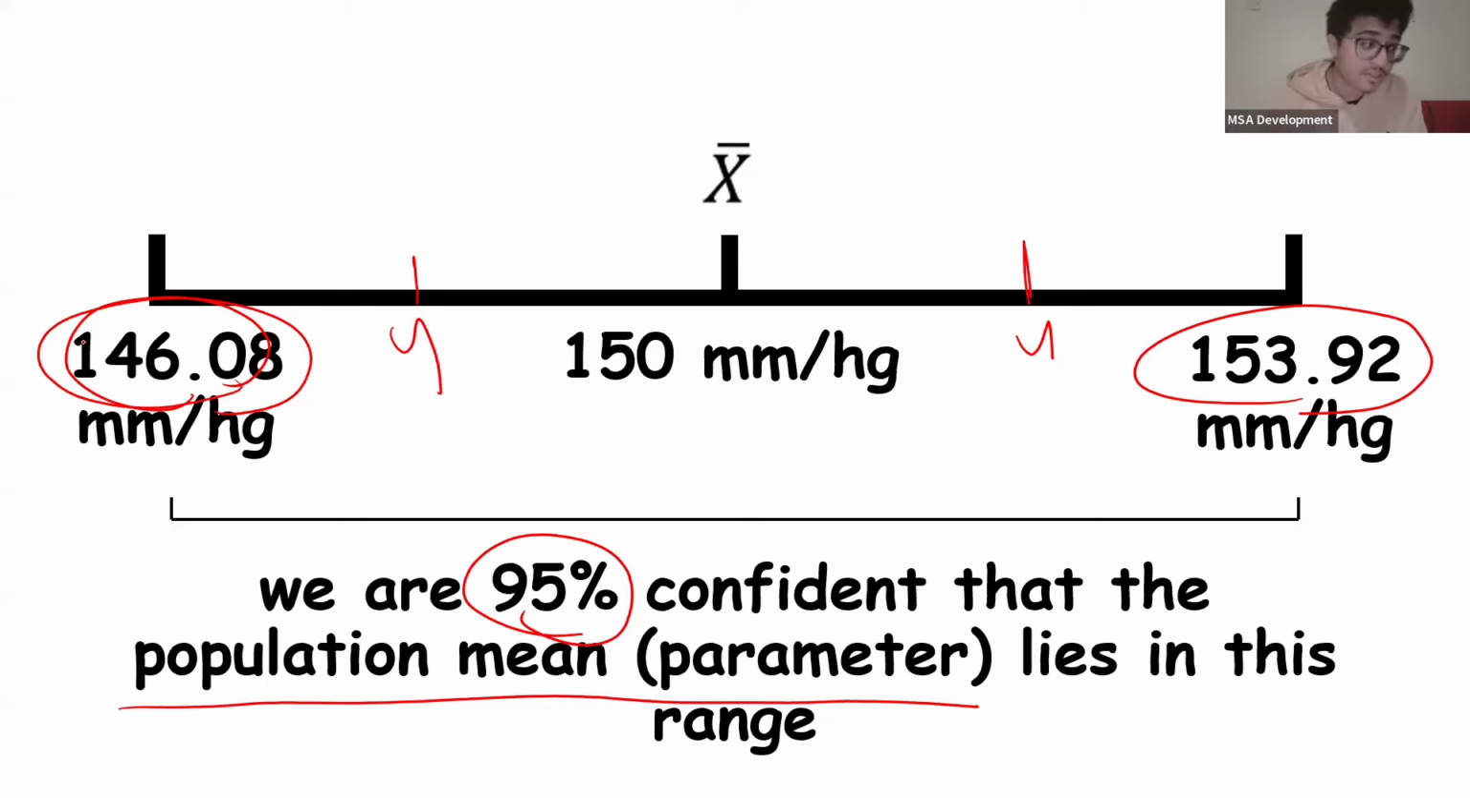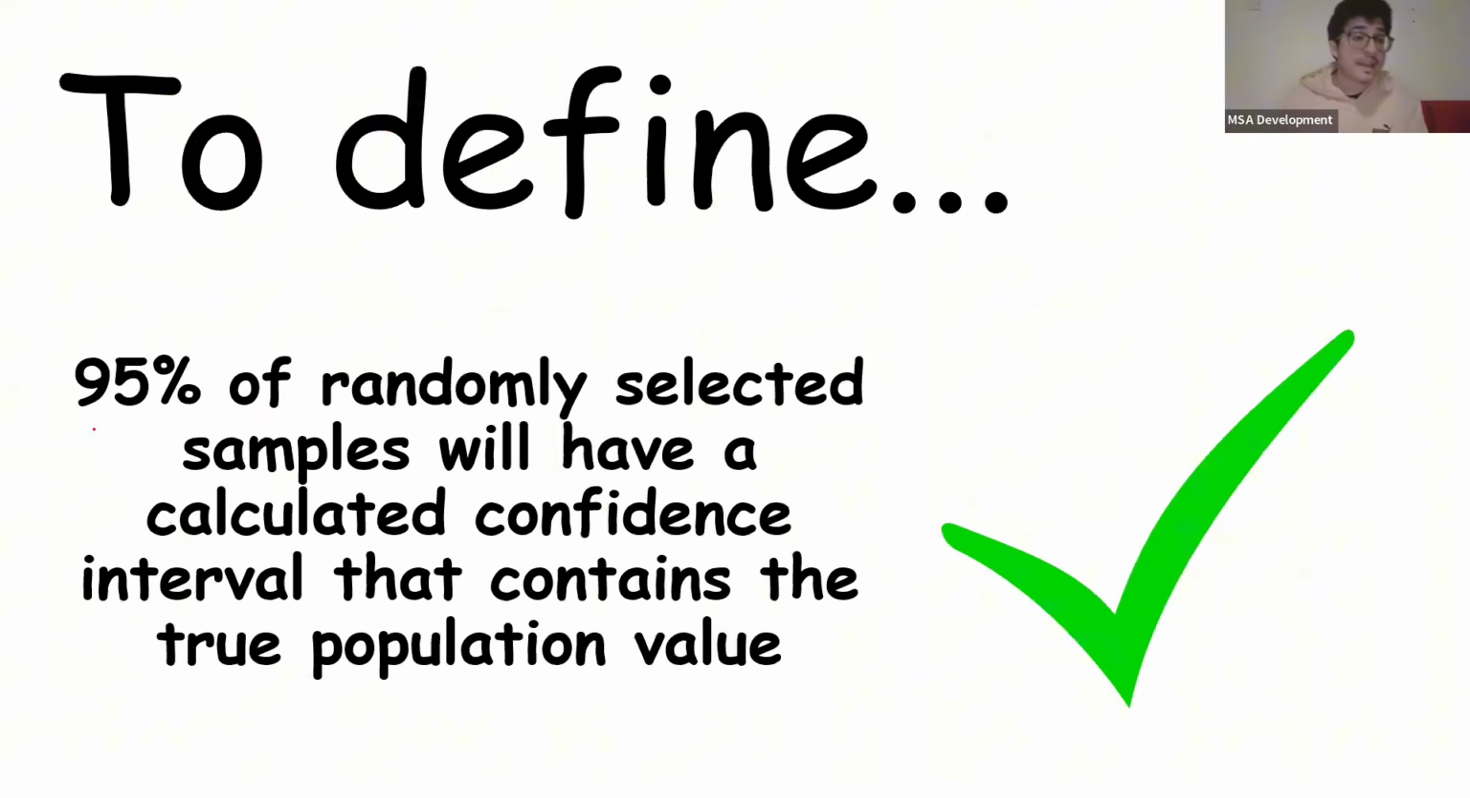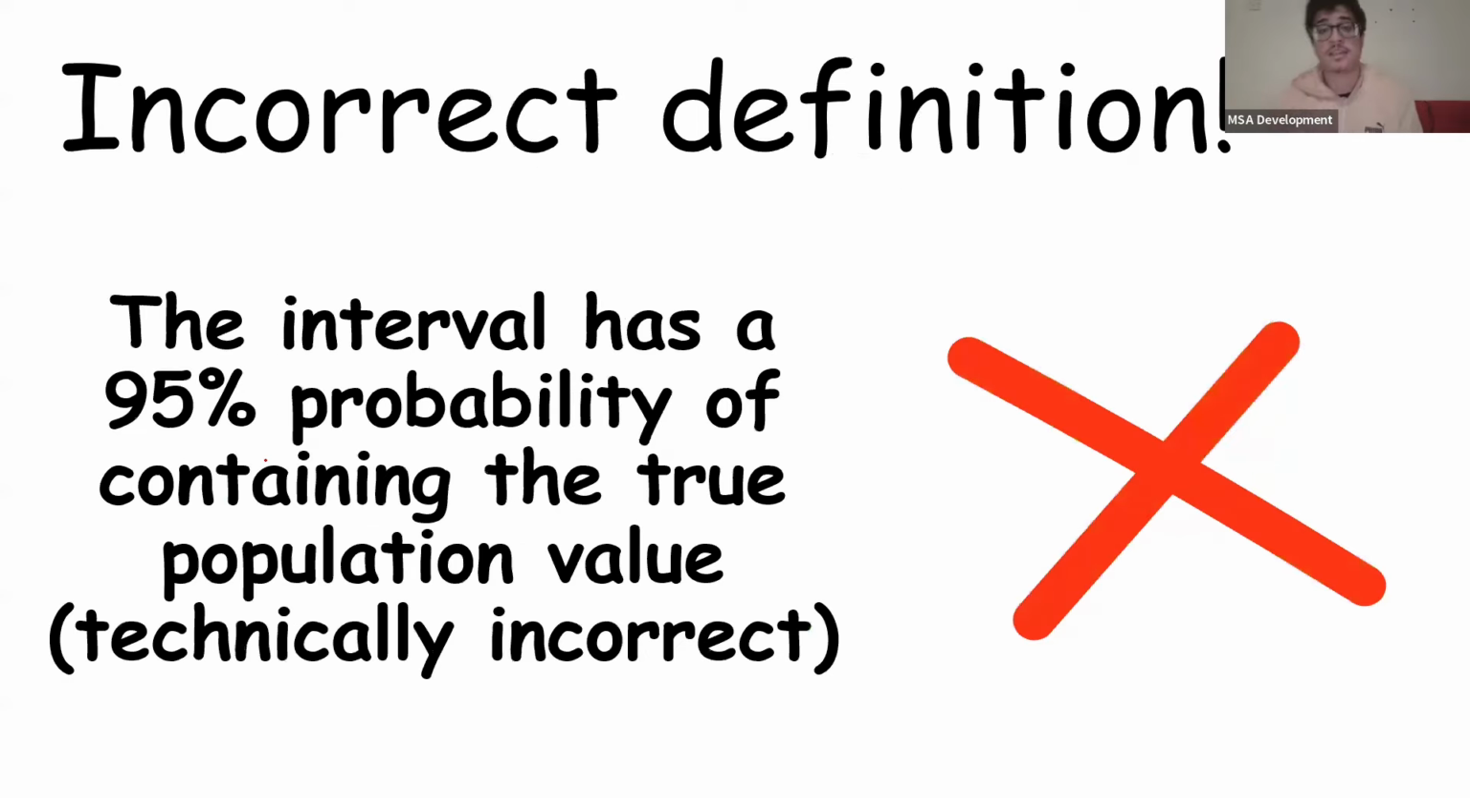To define the confidence interval properly, we say that 95% of randomly selected samples will have a calculated confidence interval that contains the true population value, okay? So 95% of the time, the sample that we take and we calculate will have a confidence interval that will contain the true population mean. But what's incorrect to say is that the interval we calculate has a 95% probability or a 95% chance of containing the true population value.